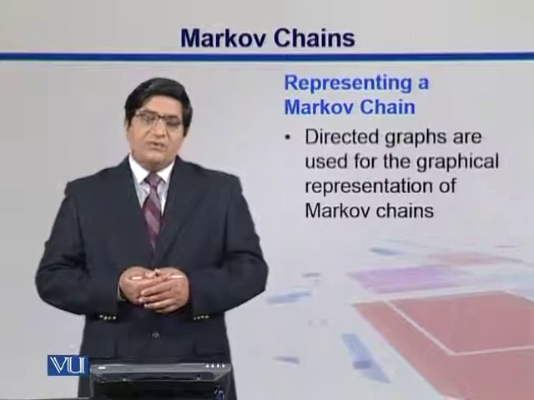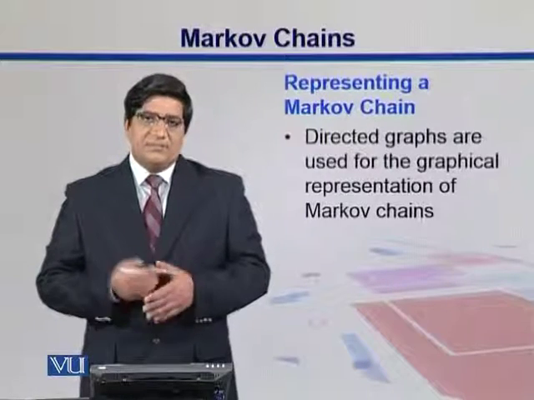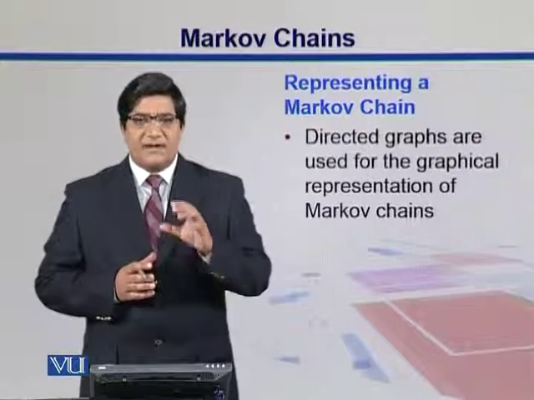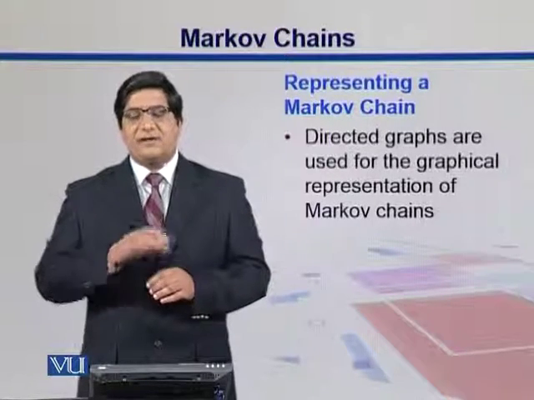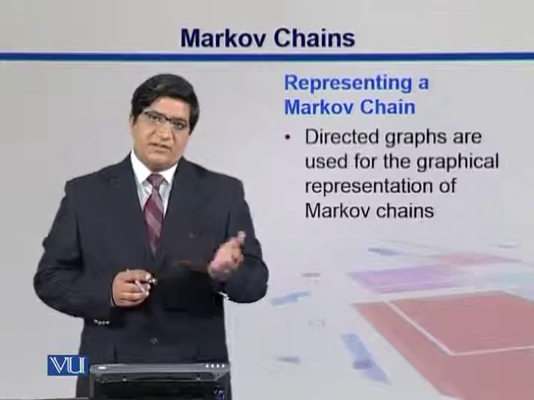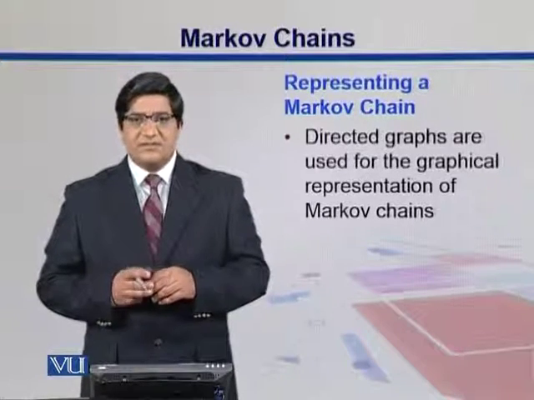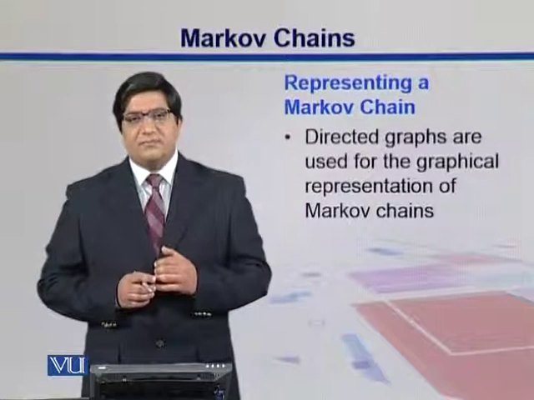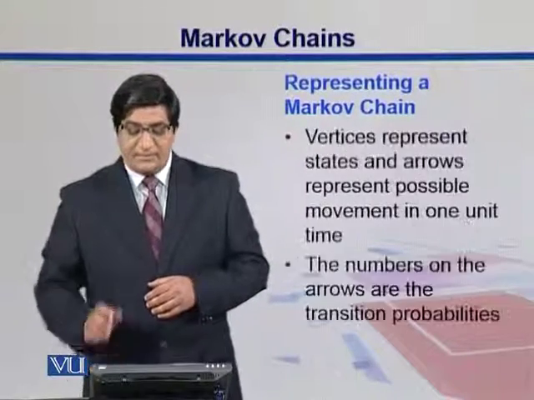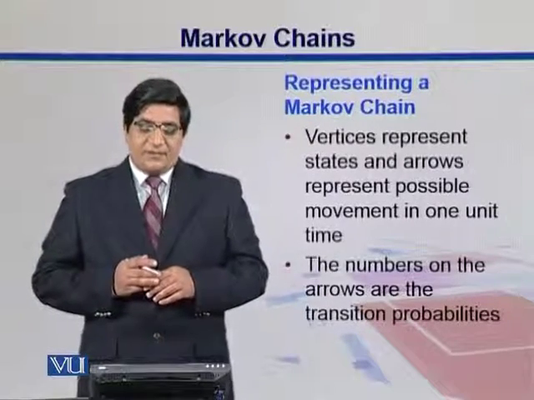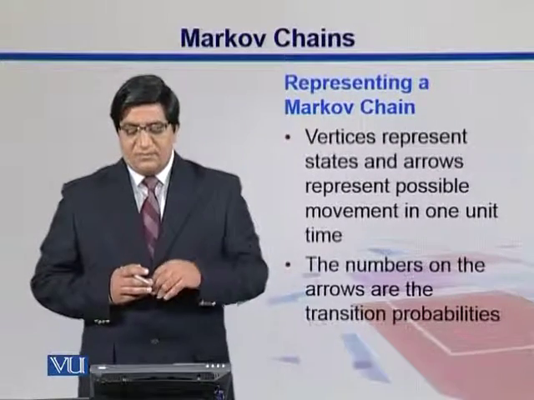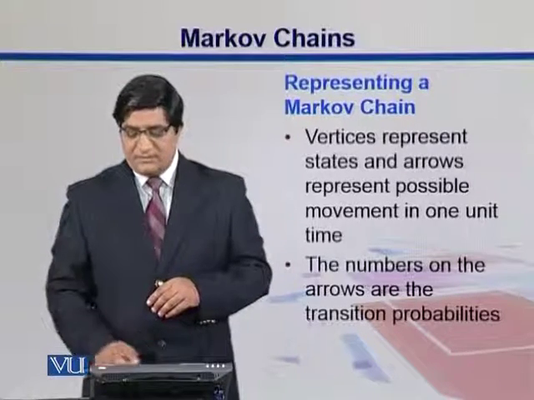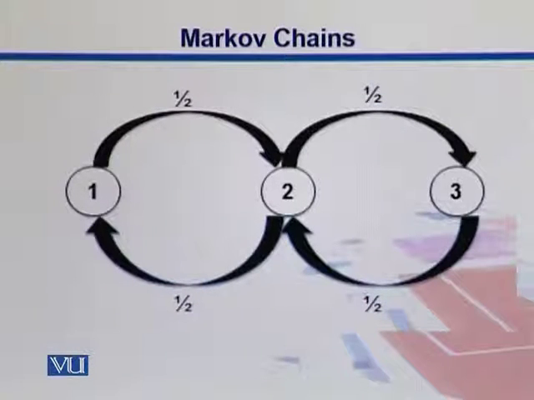We use directed graphs in order to represent these chains. How can we represent them? We can take the states as circles and connect them with edges, putting their probabilities on those edges. So we can represent them using directed graphs, where vertices represent states and arrows represent possible movements in one unit of time, and the numbers show you those probabilities.